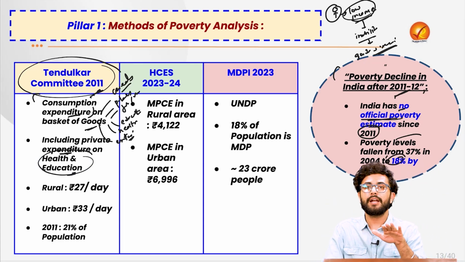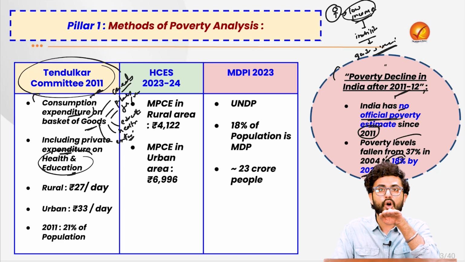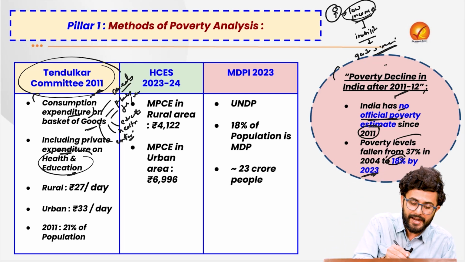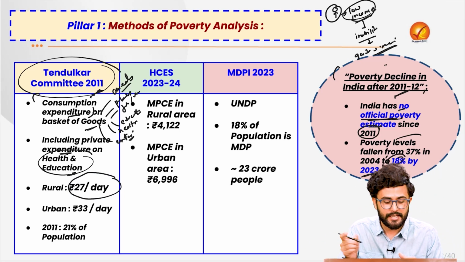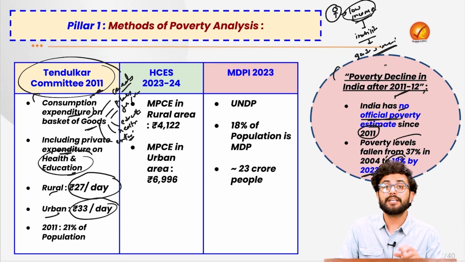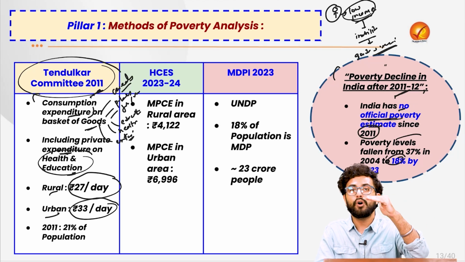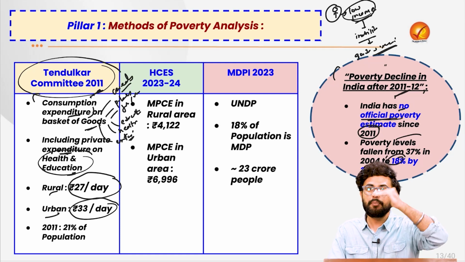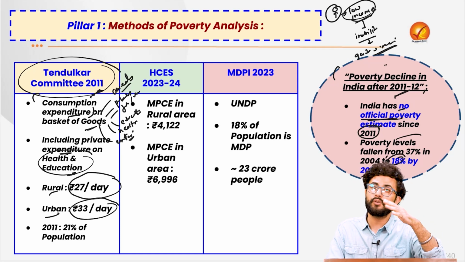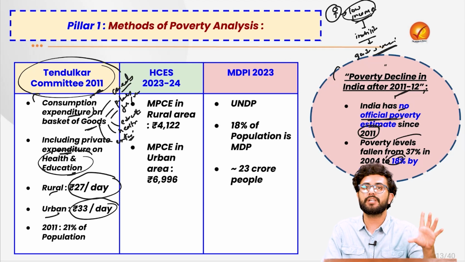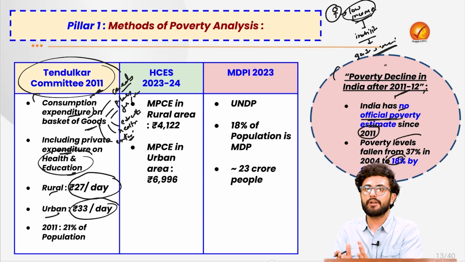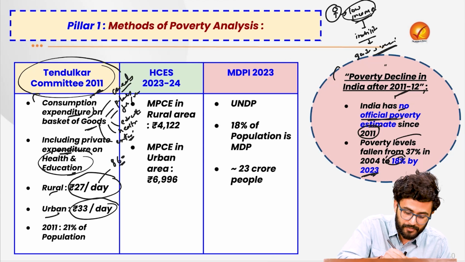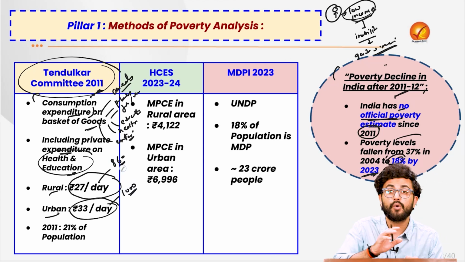On the basis of that, the Tendulkar Committee set a uniform poverty line. If an individual is spending 27 rupees a day in the rural areas and 33 rupees a day in the urban areas, then that person will be considered to be falling below the poverty line. So if you are spending 27 rupees you are below the poverty line; above that, for example even 28 rupees per day, you will not be considered below the poverty line as per the government. A rough estimate of the monthly expenditure in the rural areas stands around 860 rupees, and in the urban areas around 1000 rupees.